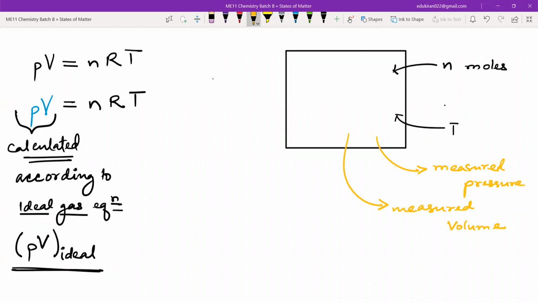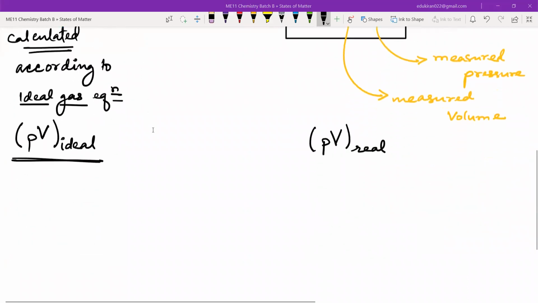Okay, we can also measure the volume. So what I will do, this is the real part. We are not calculating. This is the real pressure, the real volume. And what I will say, this is the PV real. Any problem till here? No problem? Okay. Now what can happen?